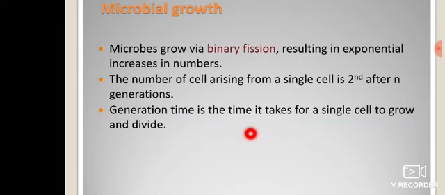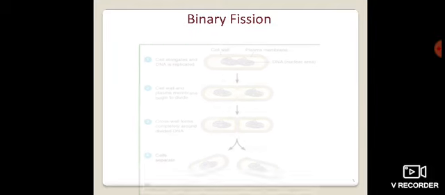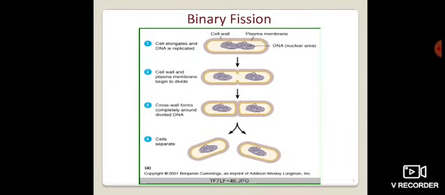Whenever a microorganism grows, it requires a proper amount of time for the single cell to grow and divide. In the next slide we can observe how the microorganism divides by binary fission.